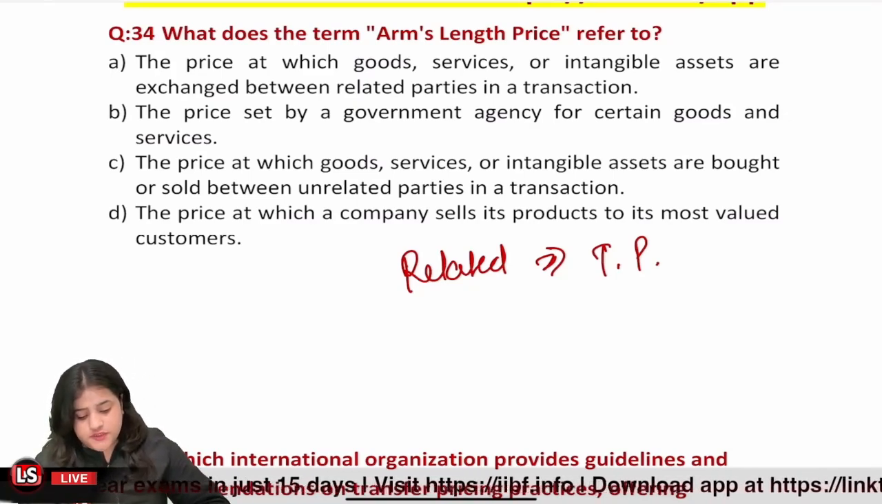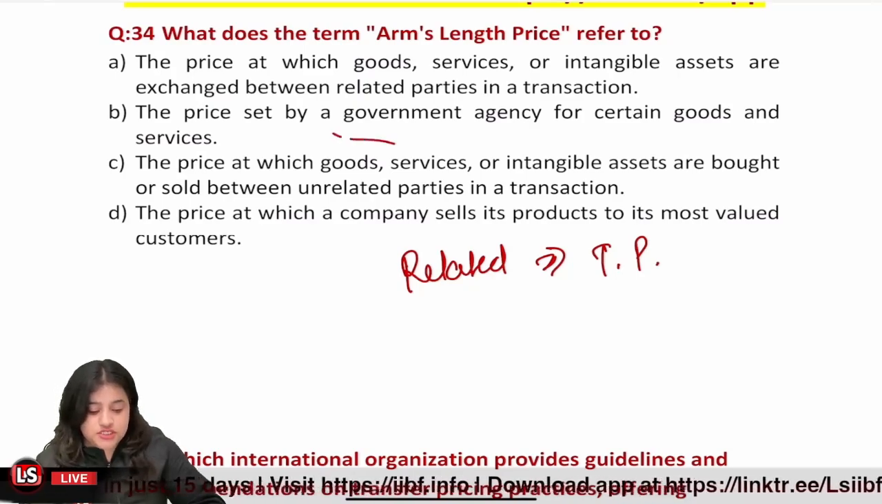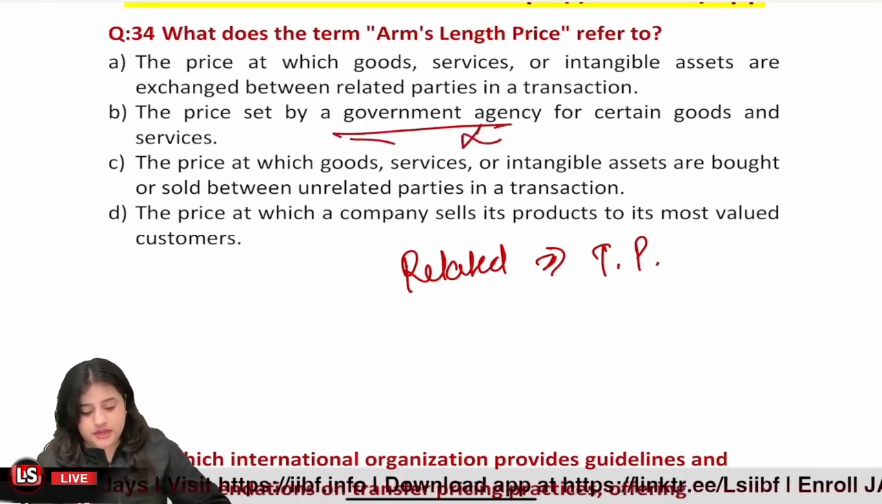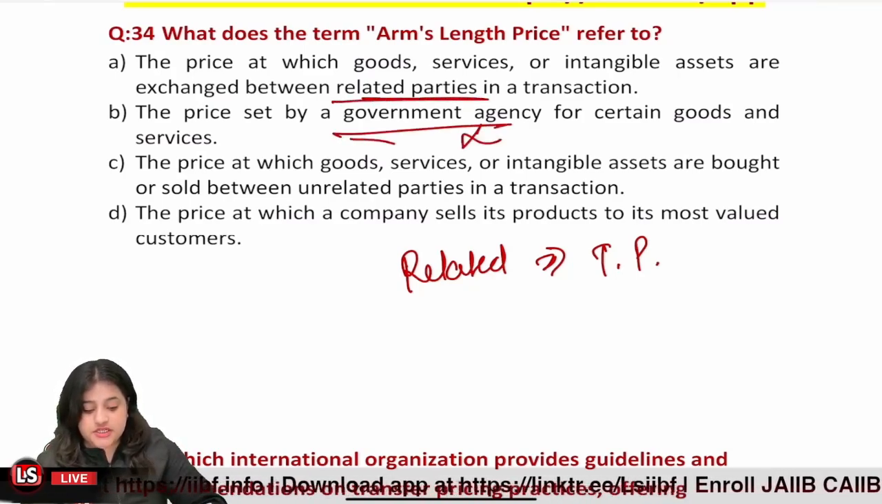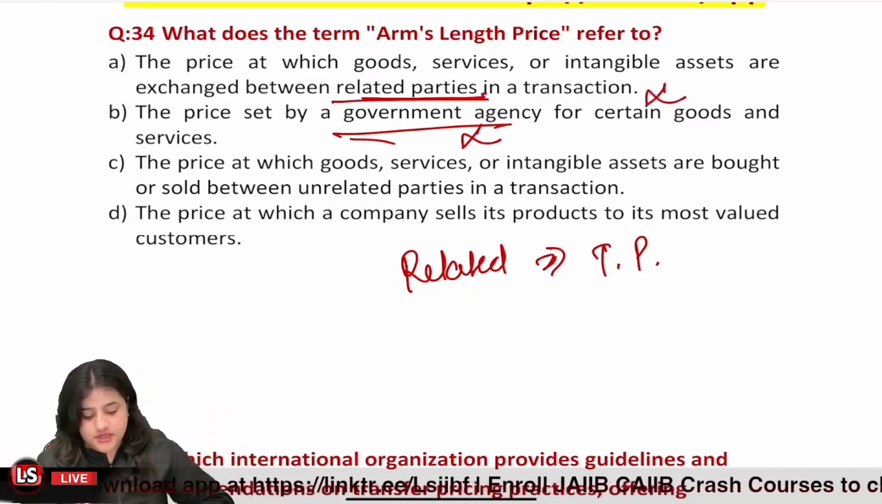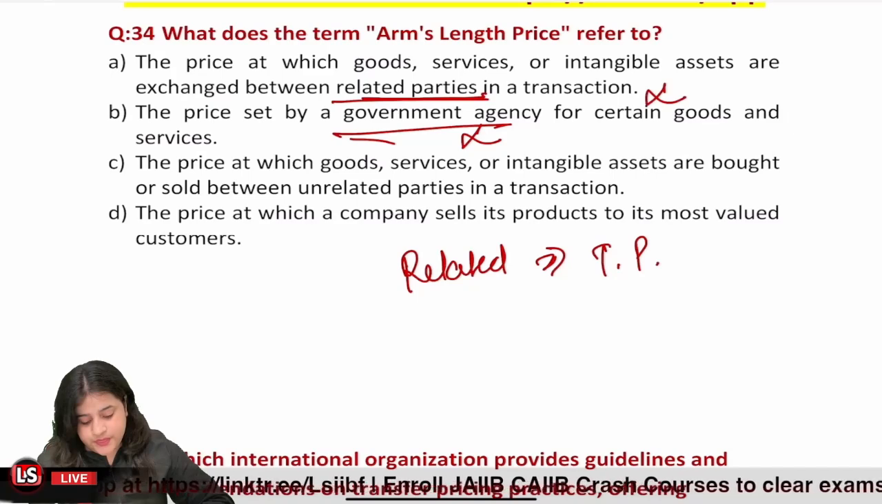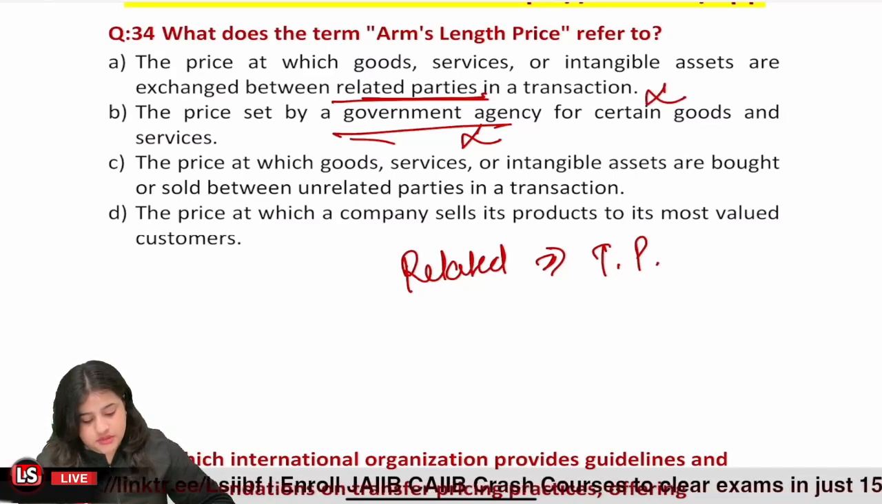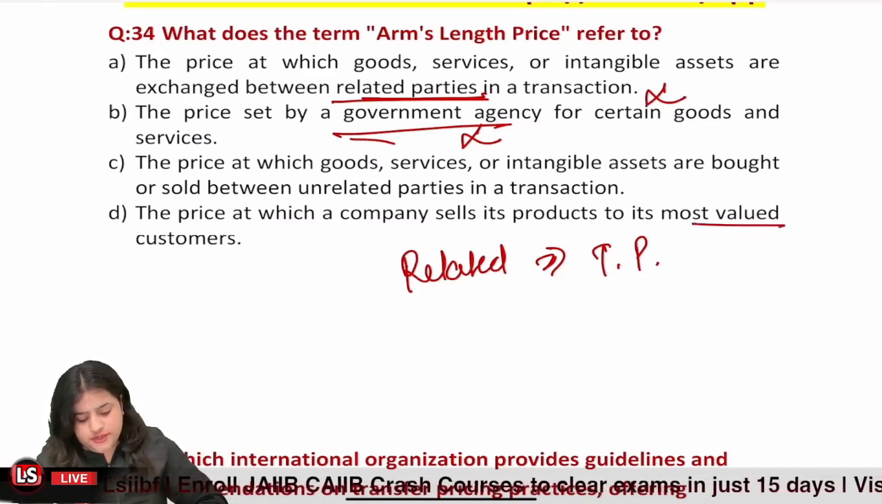So the correct option is that arm's length price is not set by government. And it is definitely not the price that is used by related parties, because that is called transfer price. And this is the transfer price to its most valued customer.